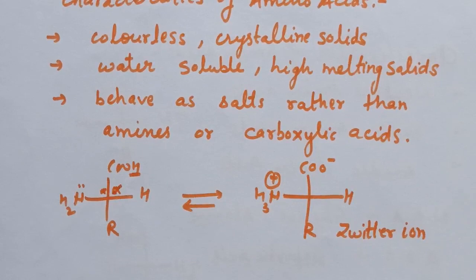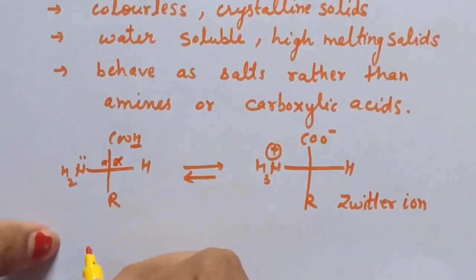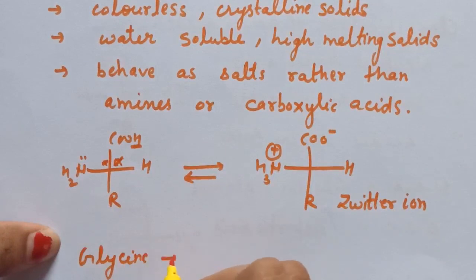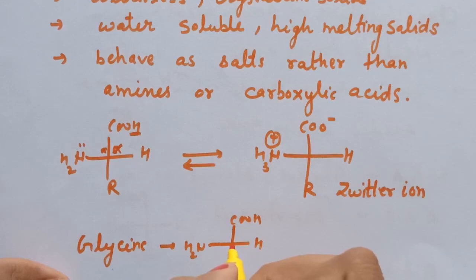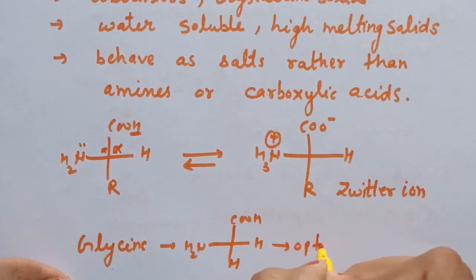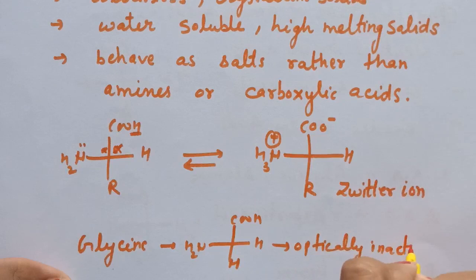If you see the structure of glycine, it is H, COOH, NH2, and here R is equal to hydrogen. So now this carbon is not a chiral carbon, and therefore glycine is optically inactive.